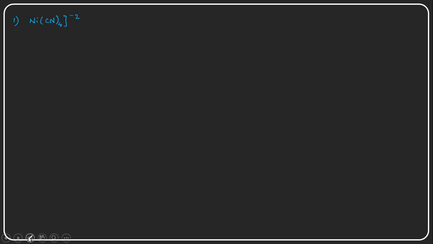So I want to change the color of this. First, the first point we need to know is the atomic number of the central metal cation. What is the central metal cation here? That is nickel. Nickel is the central metal cation, and the atomic number is 28. The next point is the electronic configuration of nickel.